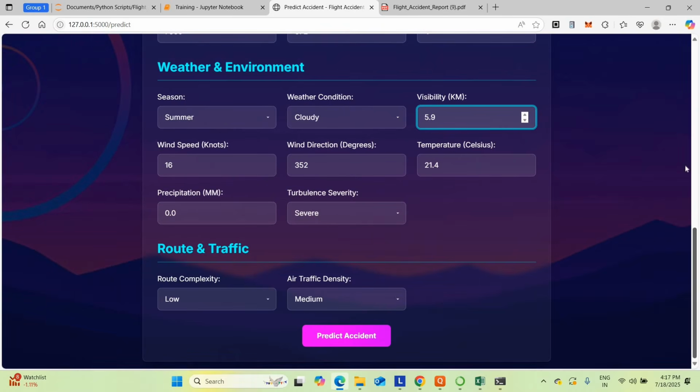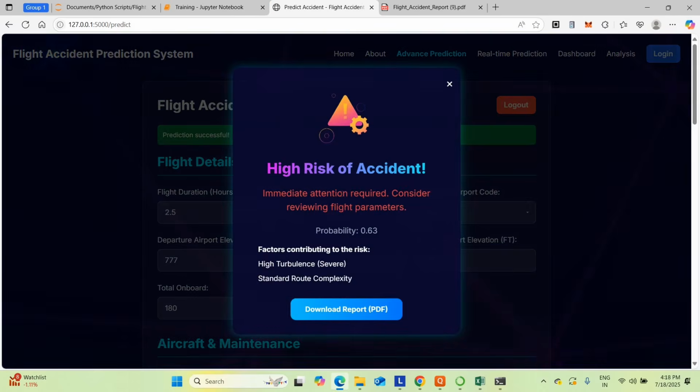Now we can check. Okay, just click predict accident. Now the prediction happened. High risk of accident, it's working perfectly. The data was taken from the relevant dataset related to the accident fields, and it's predicting perfectly. That is the important thing about the feature.